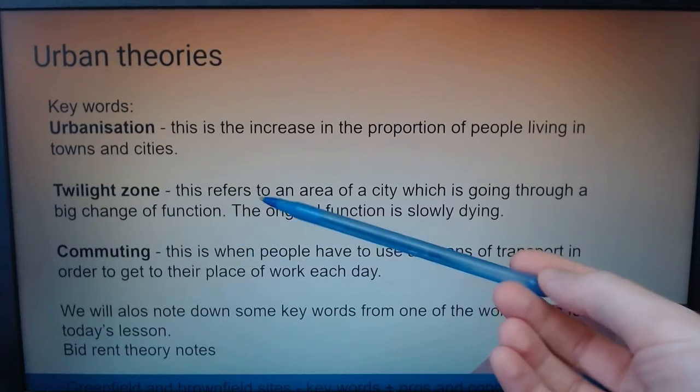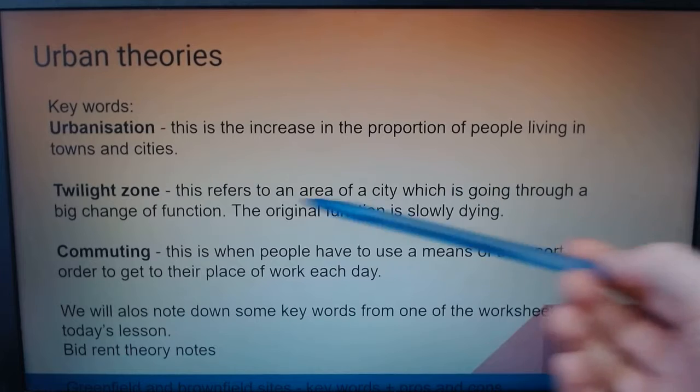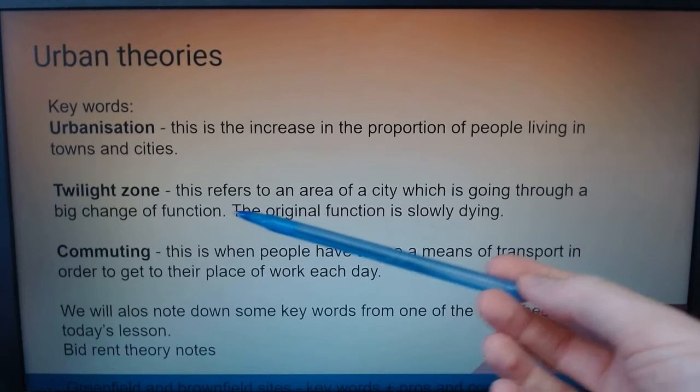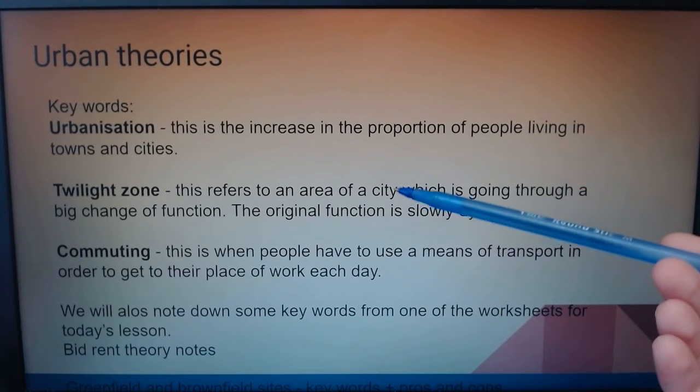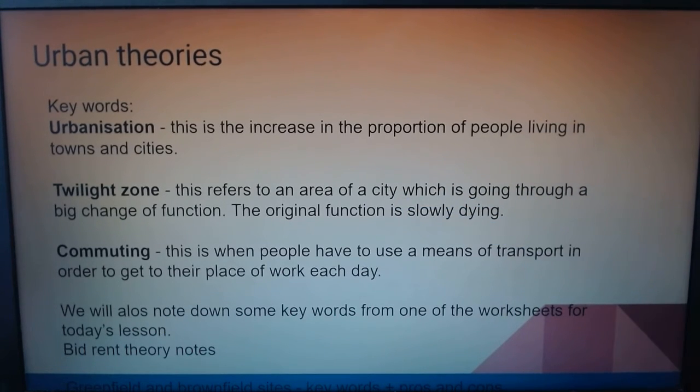The twilight zone refers to an area of a city which is going through a big change of function. The original function is slowly dying. Where this gets a little bit confusing is that we've already said how cities are very dynamic and constantly changing. Some of the old functions from when a city first established itself are now changing completely. Some of the places, especially in the inner city, in the middle of cities, are now being changed into something else. Those areas would be referred to as twilight zones.